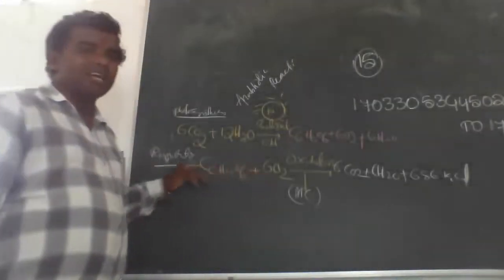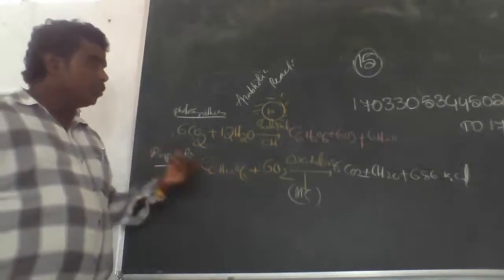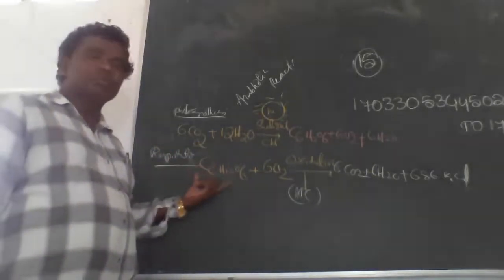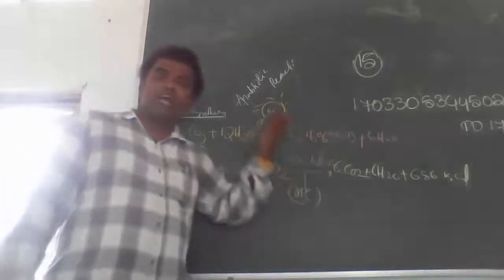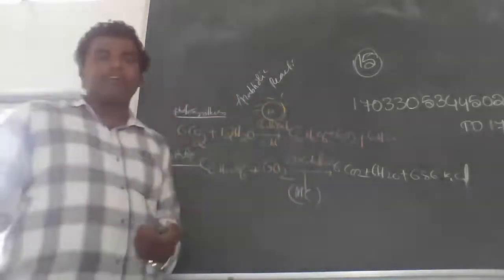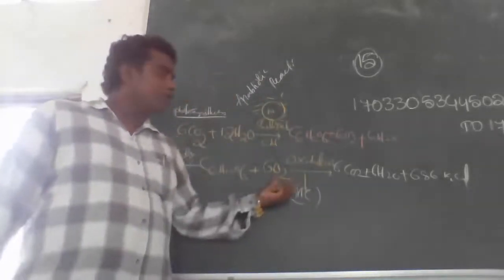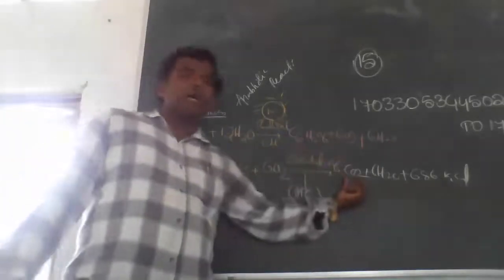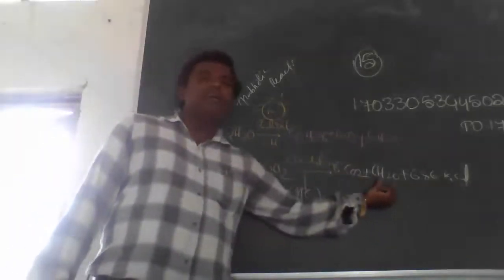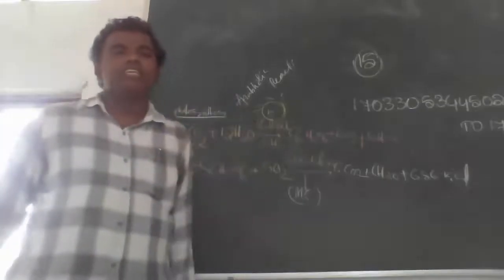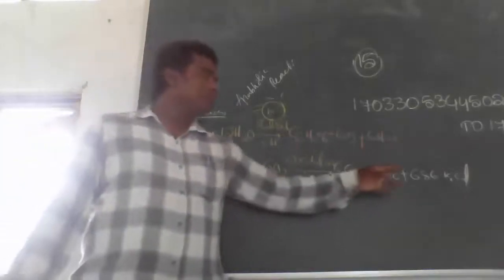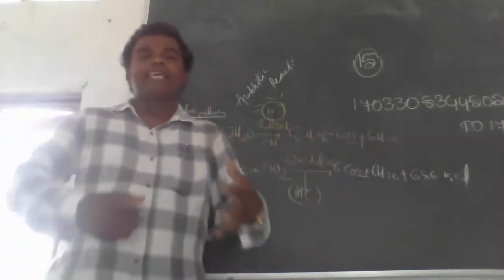The glucose is broken down by the oxidation reaction. We inhale oxygen, and the glucose breaks down into carbon dioxide and water, releasing energy, 686 kilocalories of energy.